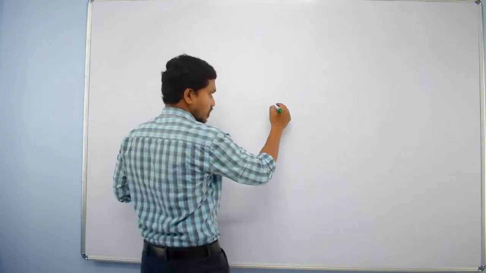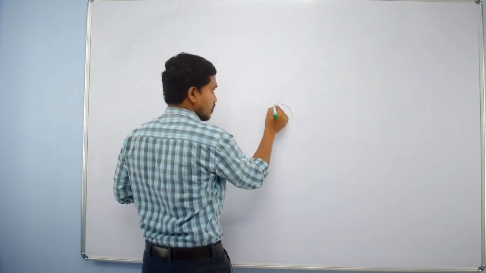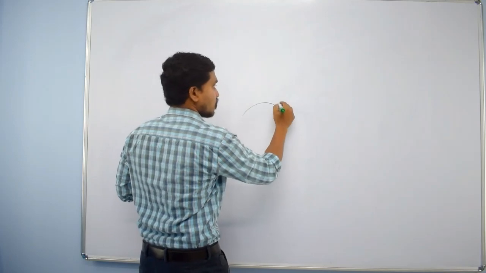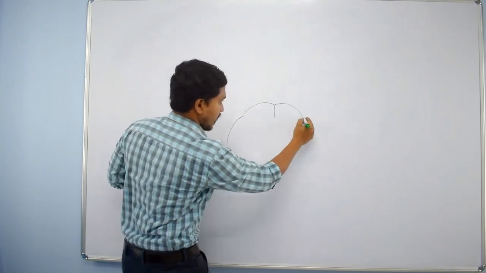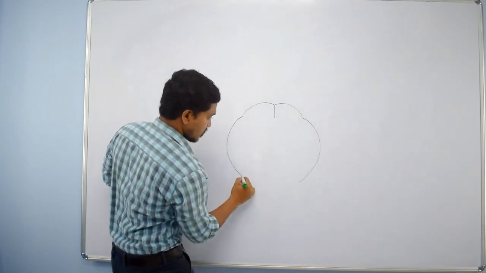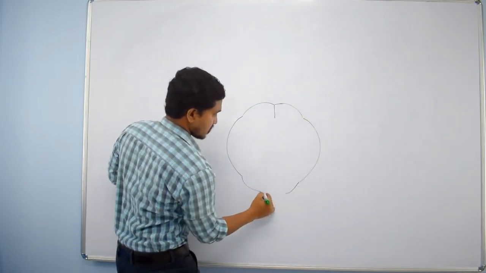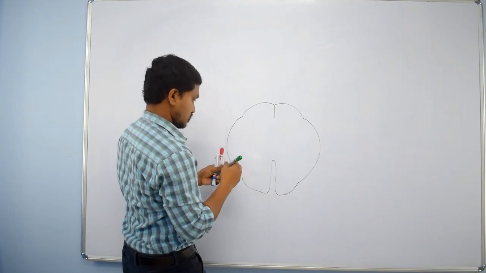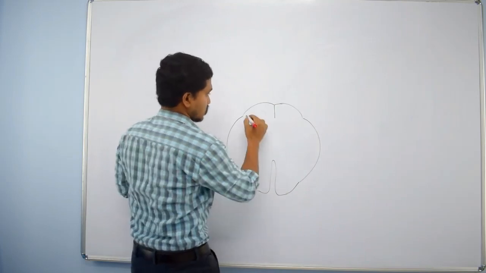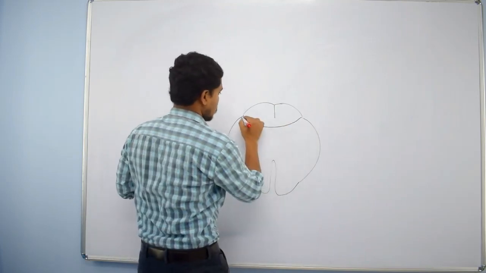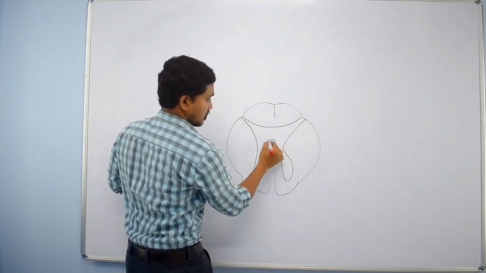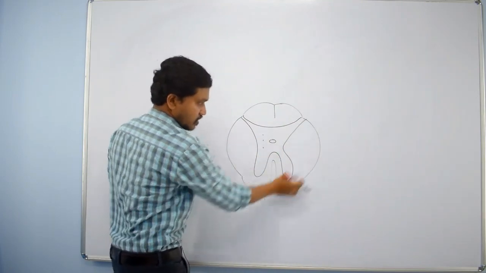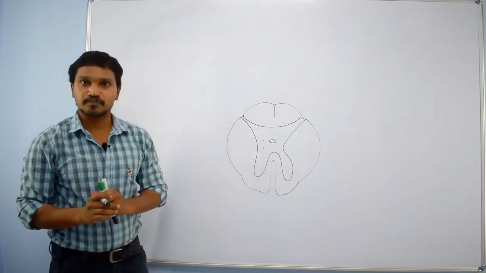I hope you must be aware of it. If you take the cut section of the spinal cord, you can observe grey matter in the center and white matter at the periphery. Is it? So this is grey matter. This is grey matter and surrounding white matter.